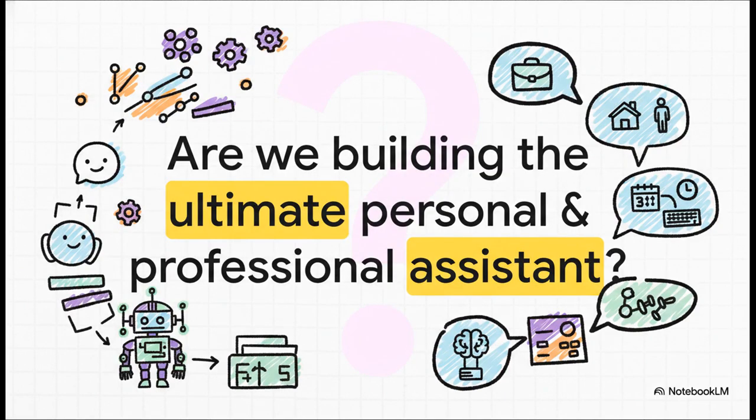So we've gone from a simple chatbot all the way to an autonomous agent that can plan, that can act, and that can learn. And this technology is just moving at a wild pace. It really leaves us with this one fascinating question to think about. As we build these things, are we on the verge of creating the ultimate assistant for both our personal and our professional lives? It's a pretty exciting thought.